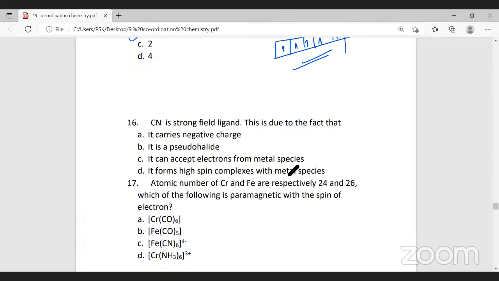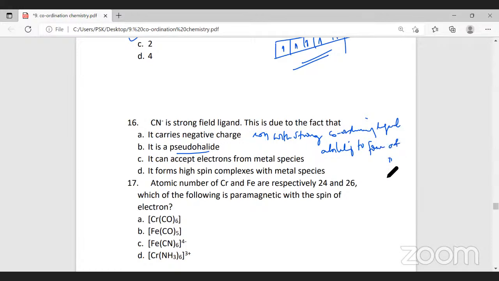Now, we have not heard a word called a pseudo halide. What is a pseudo halide? It is an ion with strong coordinating ligands, and they have the ability to form sigma and pi bonds.